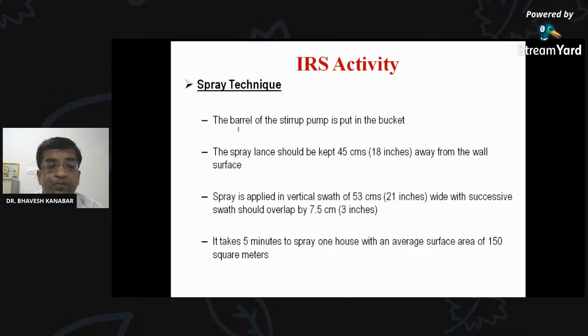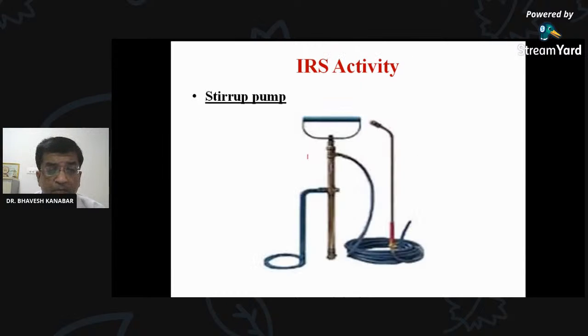For this, we have to use the pump that is known as the stirrup pump. This is the pump. You can see this is the foot operated pump. That is, this pump looks like the puncture pump which was used for the cycle in old days for filling air into the tube of the cycle. Such a type of pump is there.